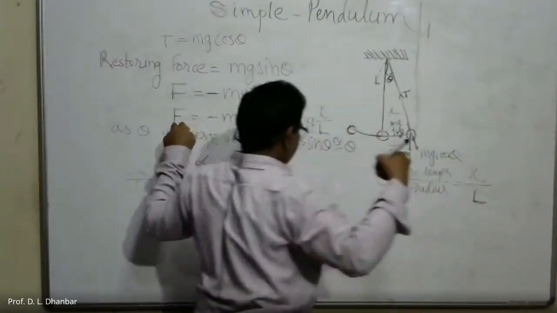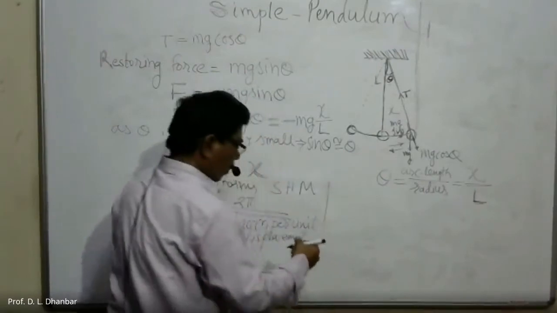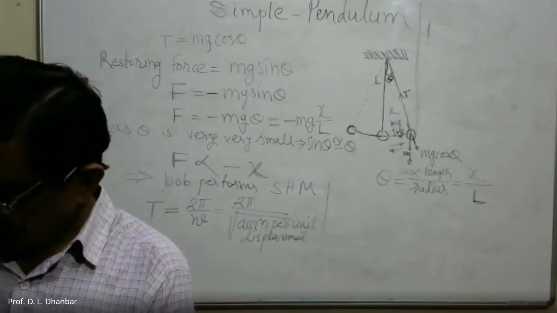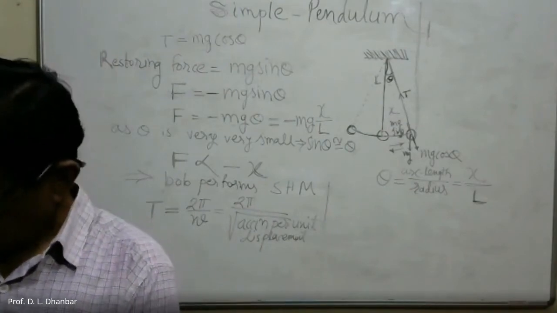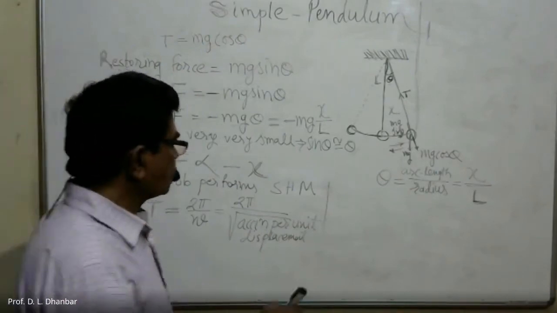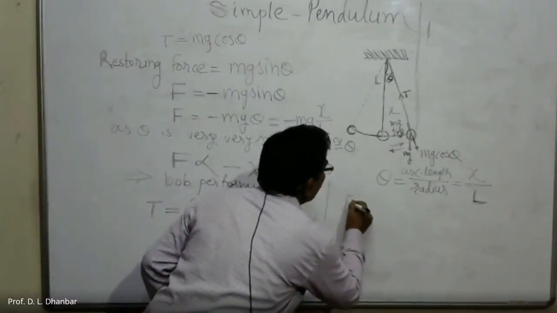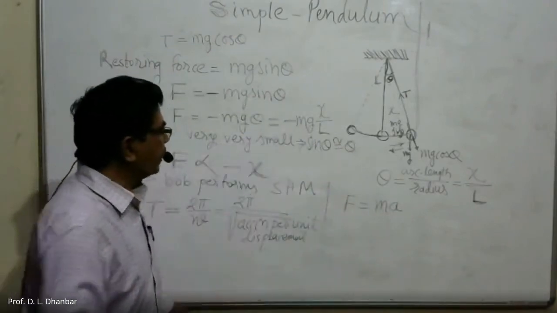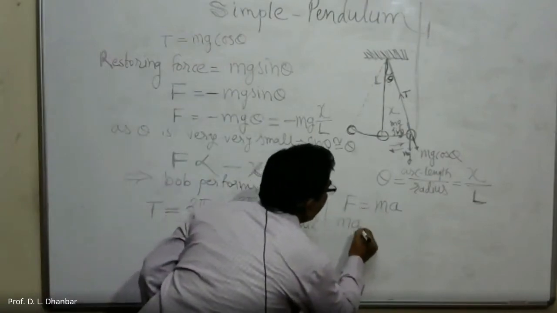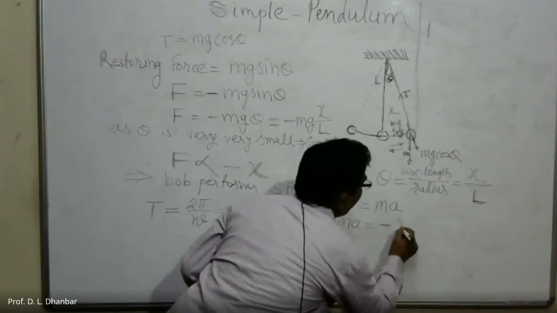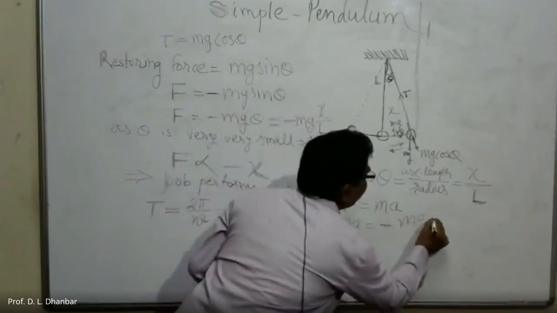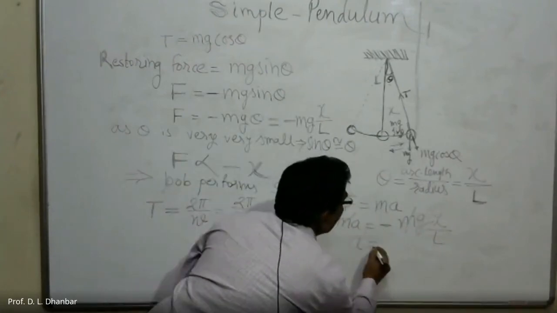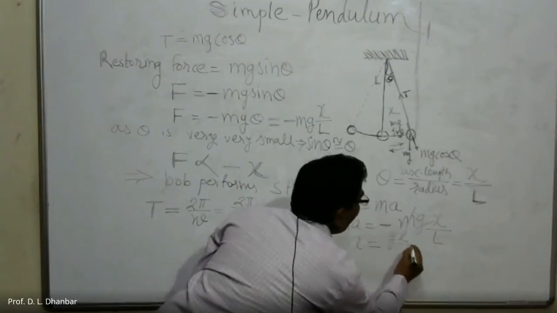F is equal to m into a, and F is equal to minus mgx upon L. So m into a is equal to minus mg x upon L. So this m will get cancelled. Acceleration is equal to gx by L.